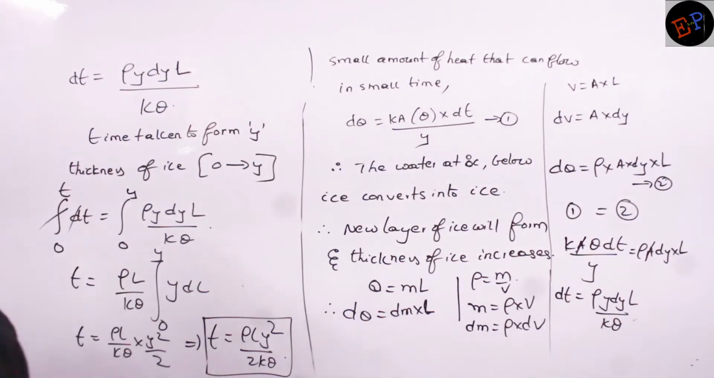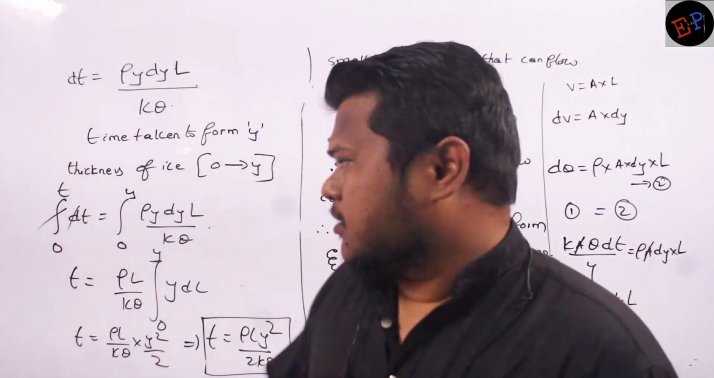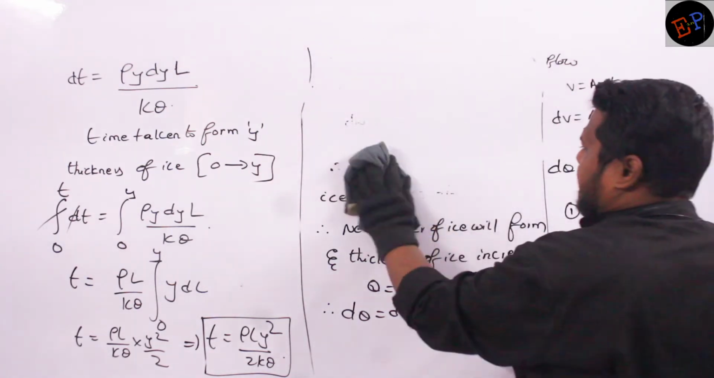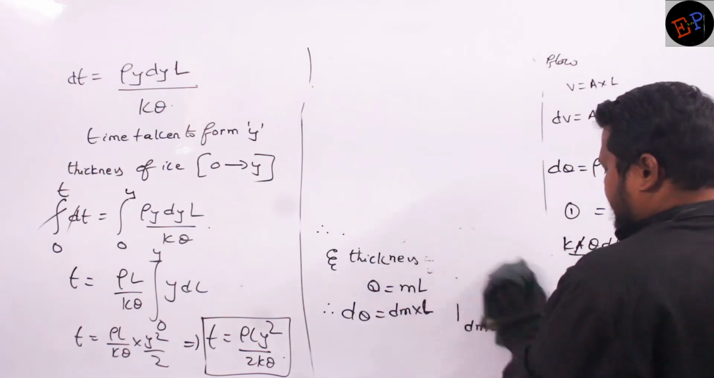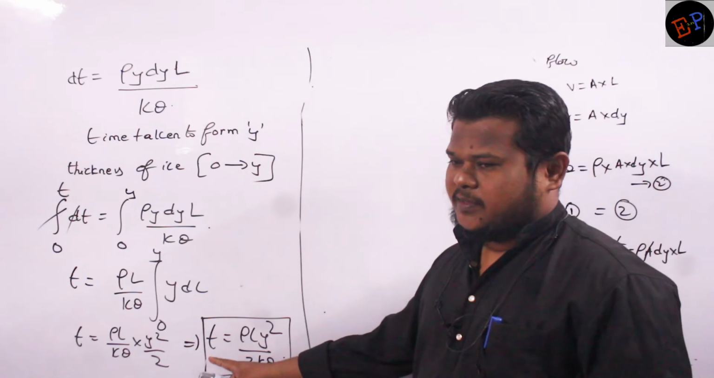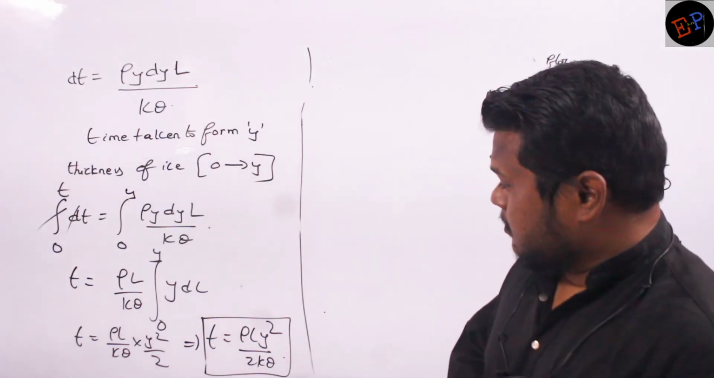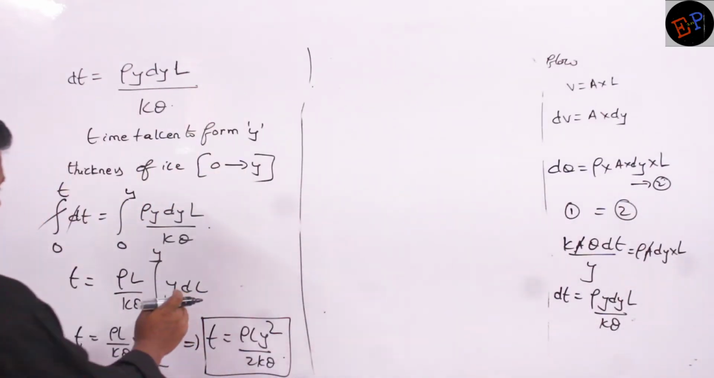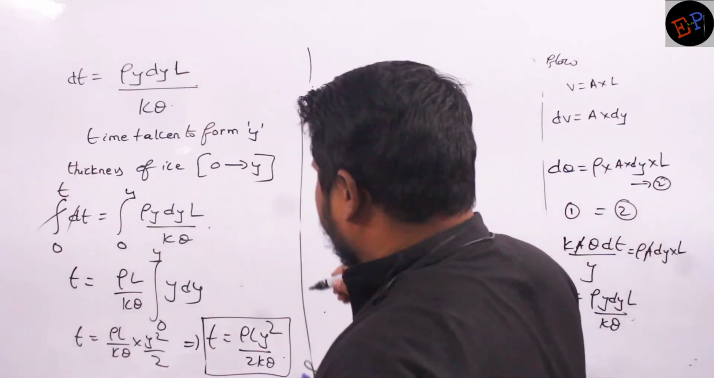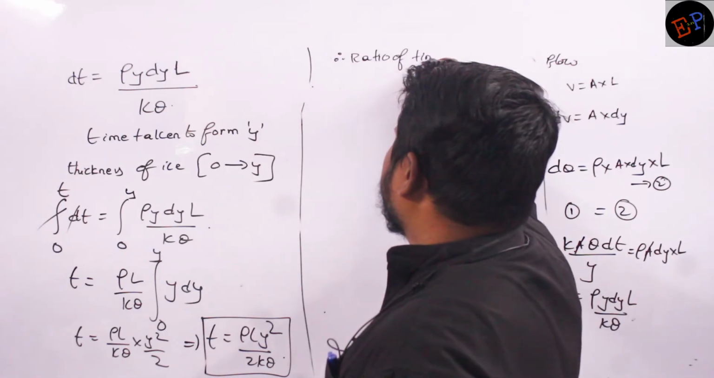Clear? Now, from this information, I can write one more inference. Y thickness. To form y thickness of ice, this is the time taken. Any values you can calculate, no problem. dl I have written. This is dy. Okay. Now see. So therefore, ratio of times taken